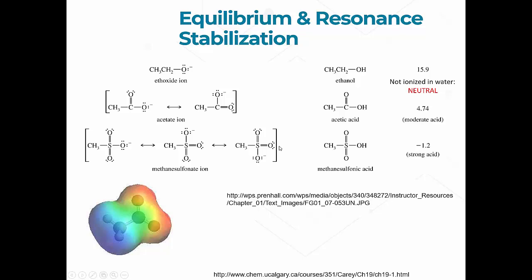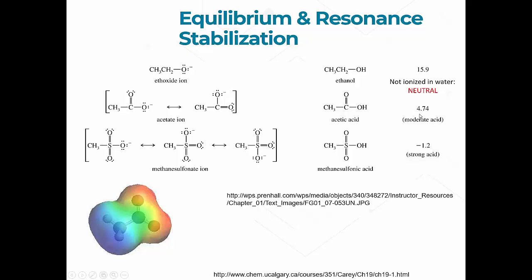That being the case, the proton on this methane sulfonic acid can be lost very easily. In fact, in water, methane sulfonic acid doesn't exist in the protonated form. It is completely ionized, and if something is completely ionized, we call it a strong acid. So notice the pKa here is a minus number, which means it's less than 0. When we get into water, which can only be 0 to 14, that means there are no protons on here. It is completely ionized. That's how you interpret this.